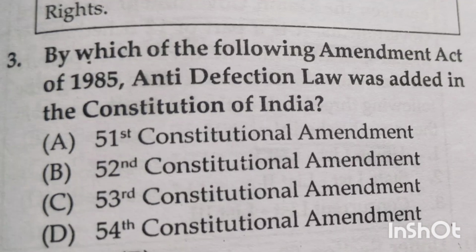Next question, by which of the following Amendment Acts of 1985 was the anti-defection law added in the Constitution of India? Option A 51st Constitutional Amendment, option B 52nd Constitutional Amendment, option C 53rd Constitutional Amendment, option D 54th Constitutional Amendment. ಇದಕ್ಕೆ ಆನ್ಸರ್ ಬಂದು ಆಪ್ಷನ್ ಬಿ 52nd Constitutional Amendment. The 10th Schedule, popularly known as the Anti-Defection Act, was included in the Constitution through the 52nd Amendment Act 1985 and sets the provision for disqualification of elected members on the grounds of defection to another political party.